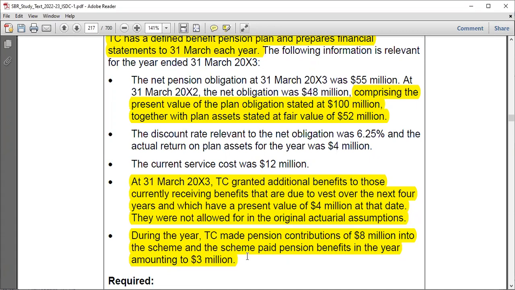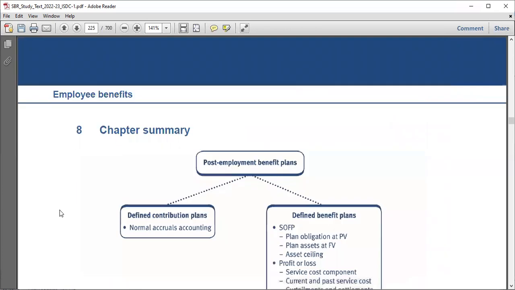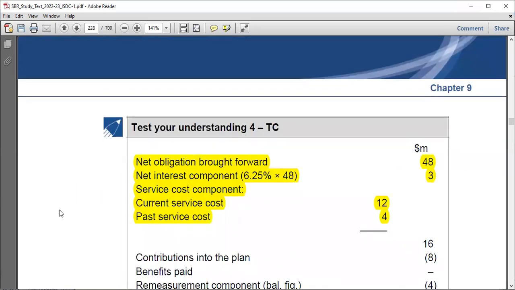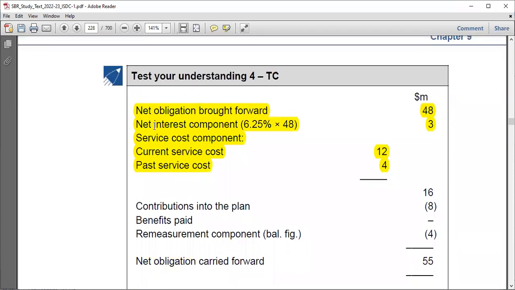All right, for contributions and the benefits paid, I think they are given obviously. It's 8 and the 3, although benefits won't have an impact. Okay, so if you come here and proceed, you have the past service cost like that. So you have current service cost and the past service cost. All right, in case this question was having maybe gain on settlement, gain or loss on curtailment, we would have included them here. Just remember that if it's a gain, it is going to reduce this service cost component. If it's a loss, it will have to increase. Okay, so you can just proceed. They just decided to add them together to obtain 16. So 16 is the total service cost.